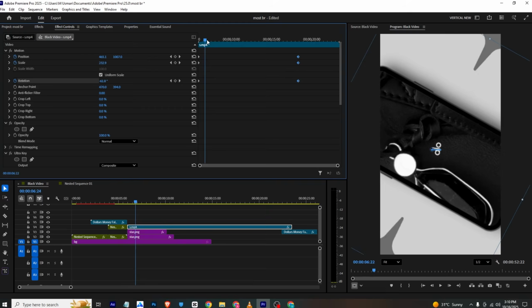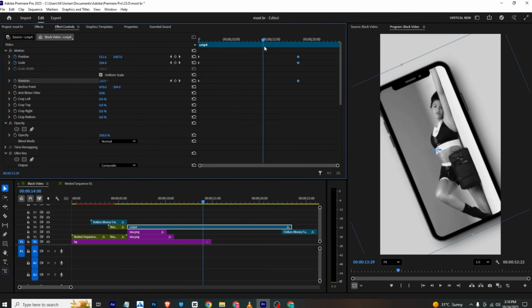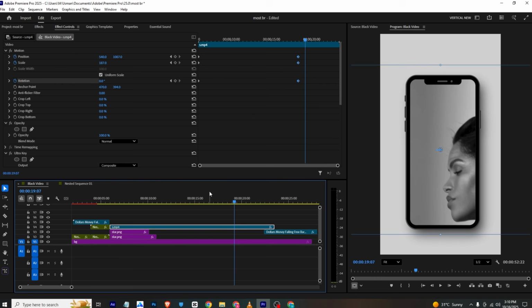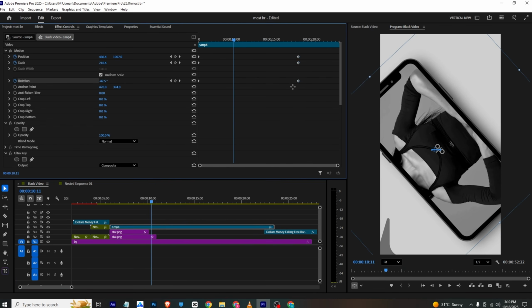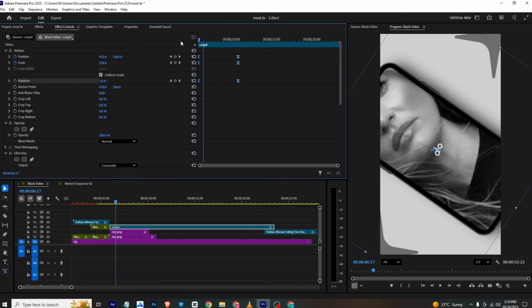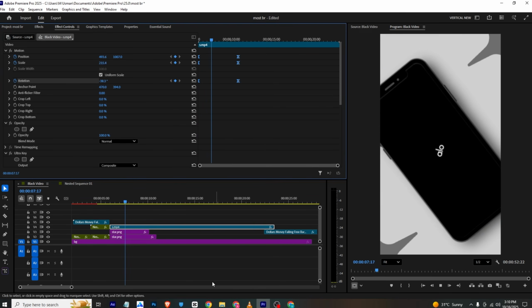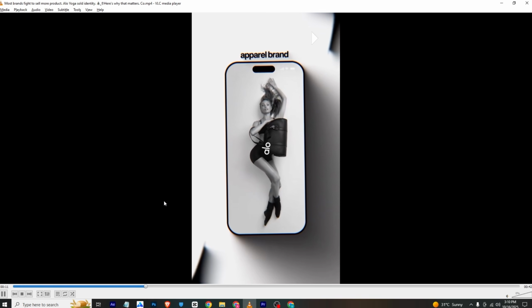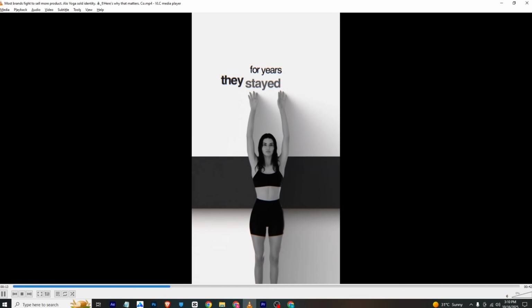So if we see, it will start to animate something like this. I can just extend the background as well. So I can just bring the keyframes closer, and now I can select all, right click, and simply ease in the frame. So it will be like this. You can just do the same with the stars as well, like this one. So if we move forward, we have this animation.